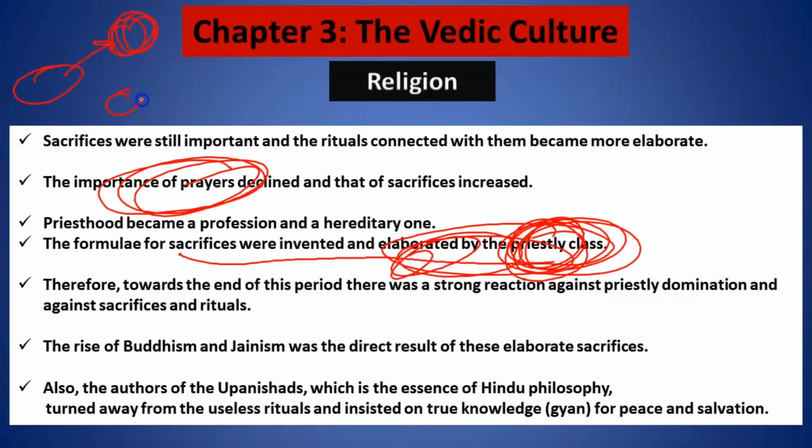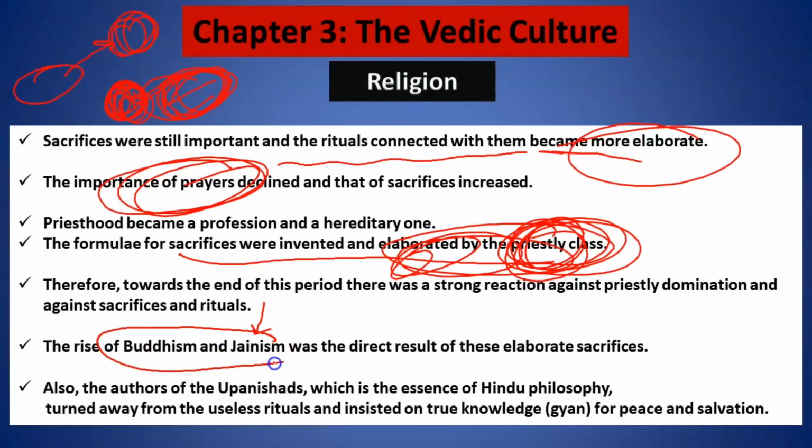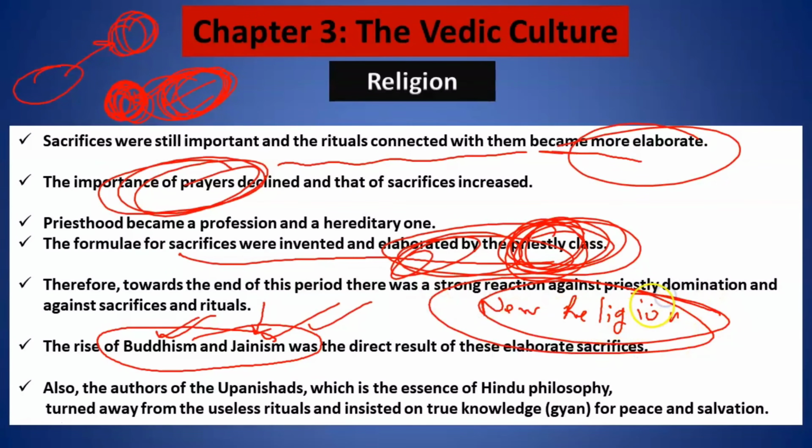But now the priests were more emphasizing that no, you have to follow such sacrifice, you have to follow such elaborate process, and only hence you can reach the god. So sacrifices and rituals became very much elaborate. And it is because of this reason we will find in the next chapter that Buddhism and Jainism started emerging. Obviously, a new religion will be formed because people who are in the existing religion will become fed up or sad by the current condition of it.